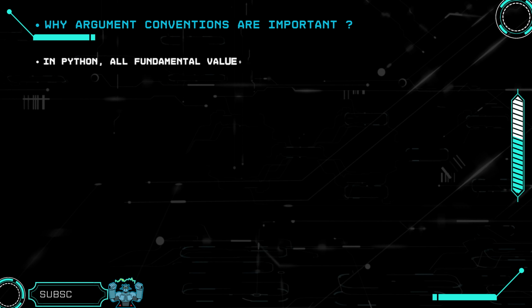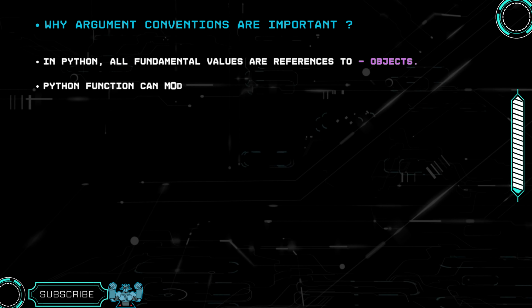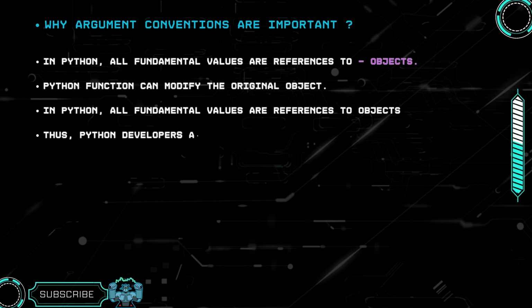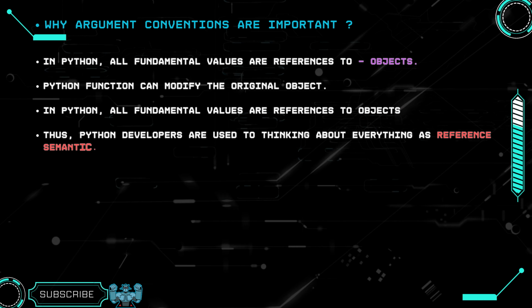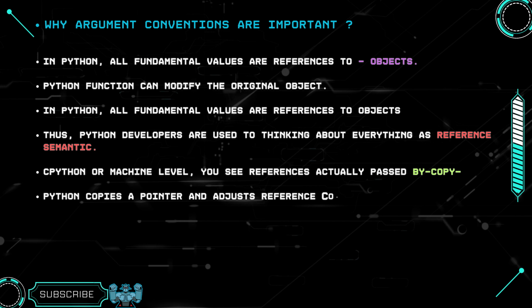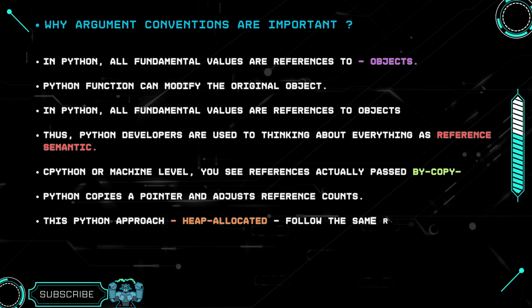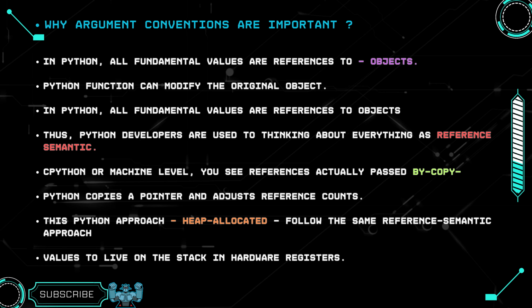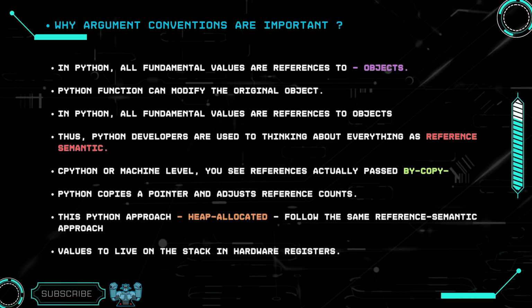Why are argument conventions important? In Python, all fundamental values are references to objects, and a Python function can modify the original object. Thus, Python developers are used to thinking about everything as reference semantics.